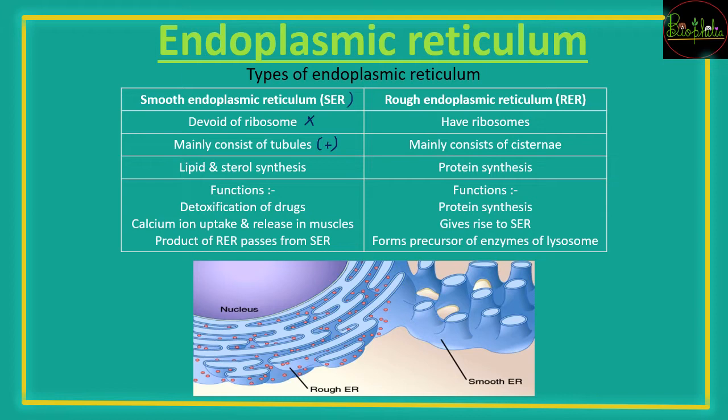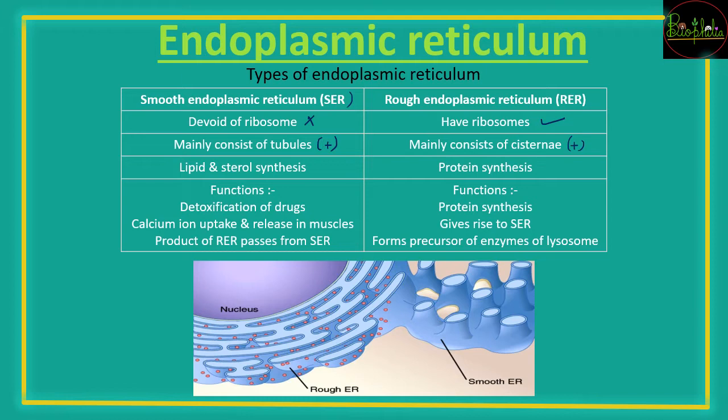यानी जो भी proteins बनेंगे, they are going to be transported from the smooth endoplasmic reticulum. But processing कहाँ से होगी? It will be from the RER that has ribosomes. There are many cisternae present in them. Protein synthesis is going to occur, and after the ribosomes detach, they will form the smooth endoplasmic reticulum. So those are the two types of reticulum that you can see in the diagram as well.